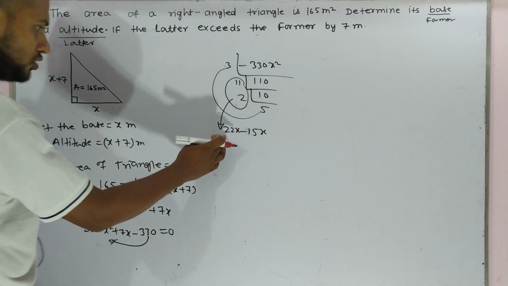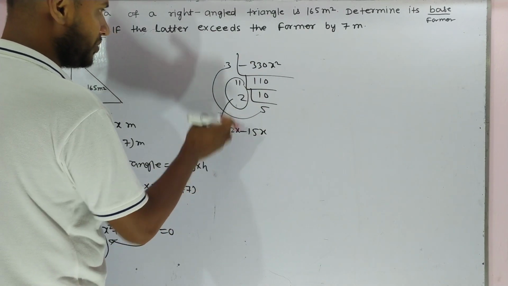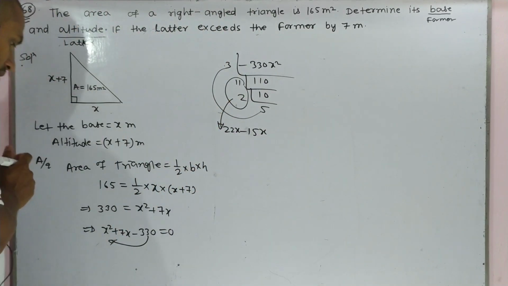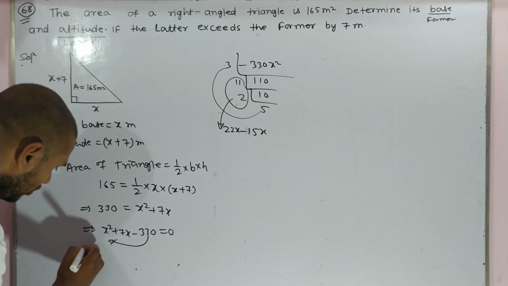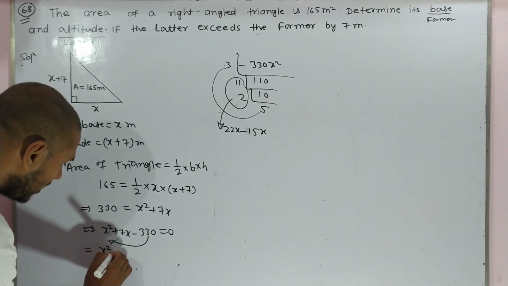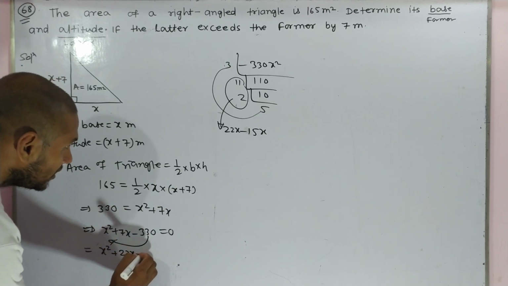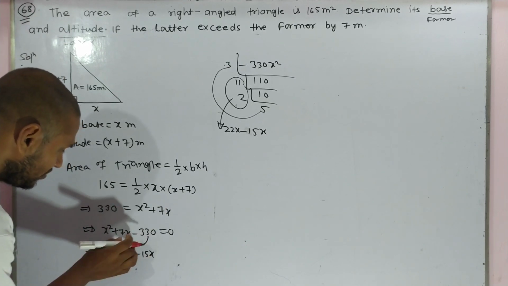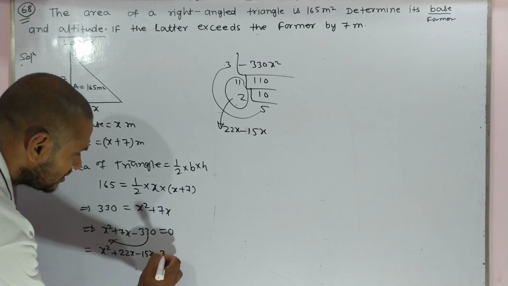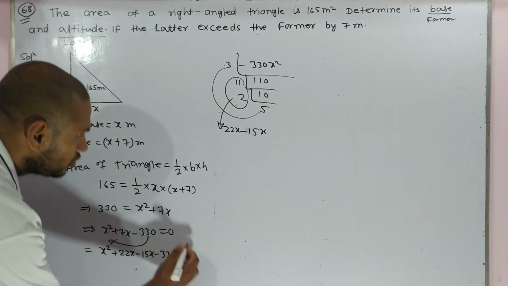And if you multiply 22x into minus 15x, you get minus 330 x square. So we decided to put x square plus 22x minus 15x in place of 7x, minus 330 equal to 0.